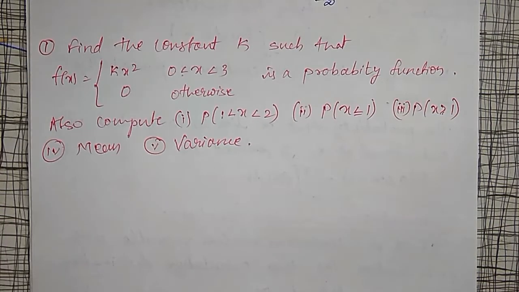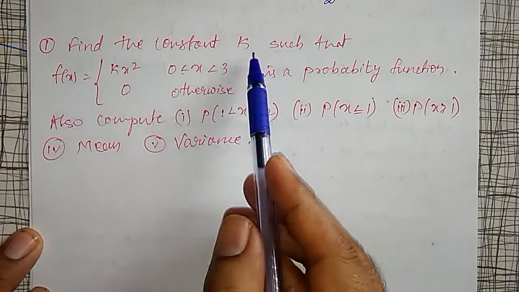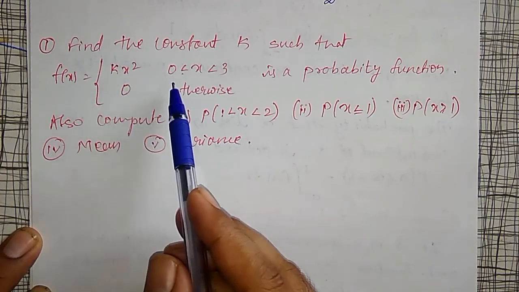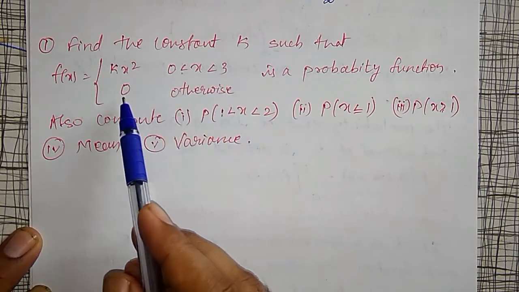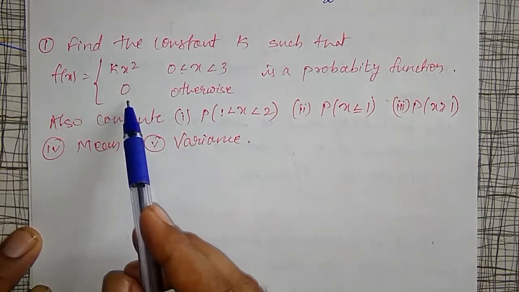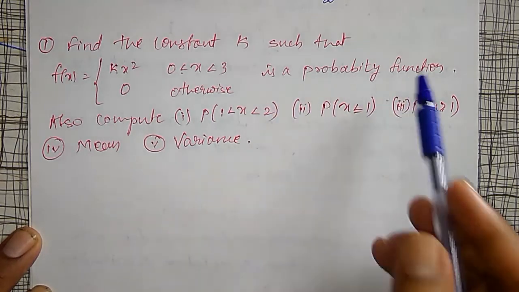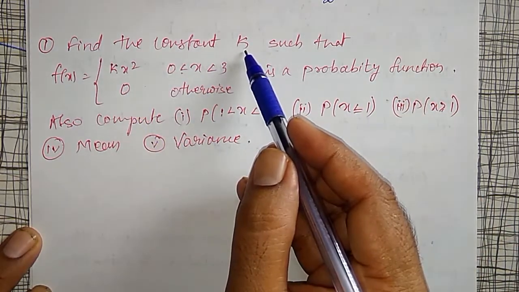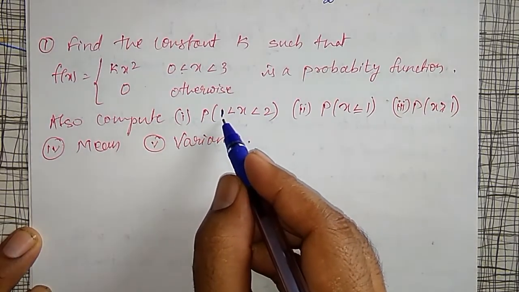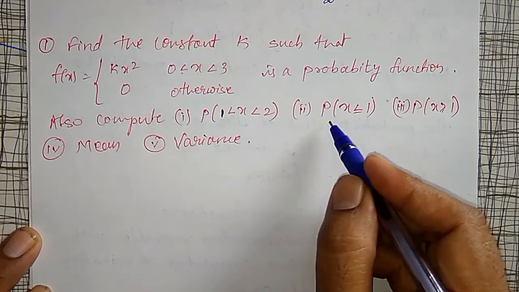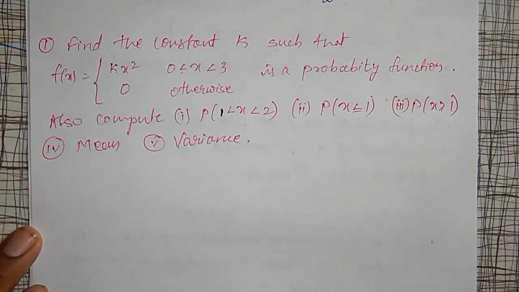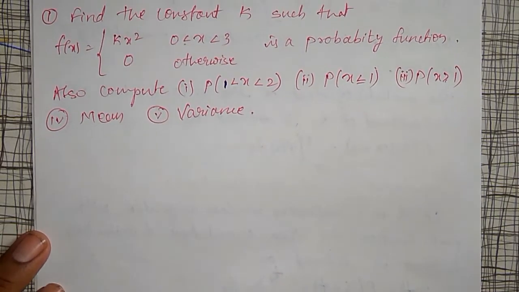Here, the problem is: find the constant k such that f of x is defined by kx square for 0 less than x less than 3, or 0 otherwise. The function is defined like this. Between 0 to 3 it is kx square. In other cases it is 0. If it is a probability function, then I have to find the value of k and also compute cumulative distributions: probability of 1 less than x less than 2, probability of x less than or equal to 1, probability of x greater than 1, and mean and variance. One by one I will solve here.